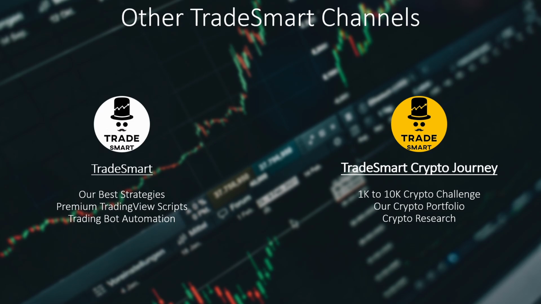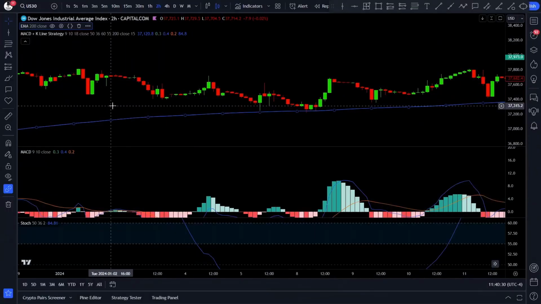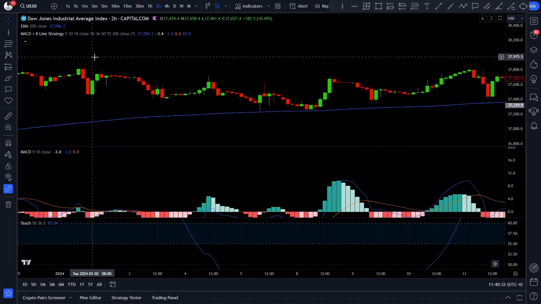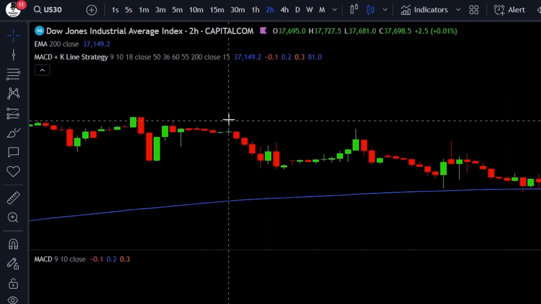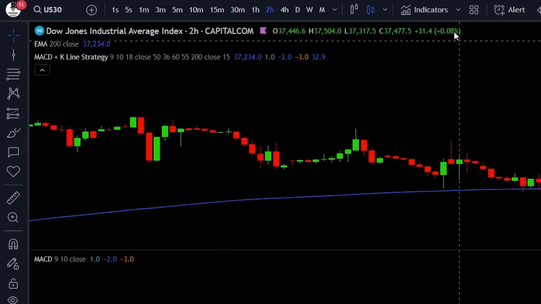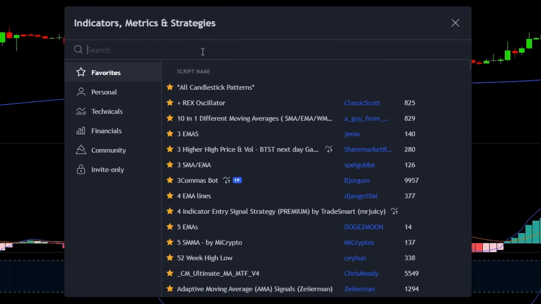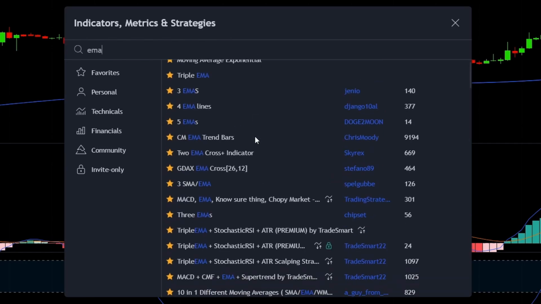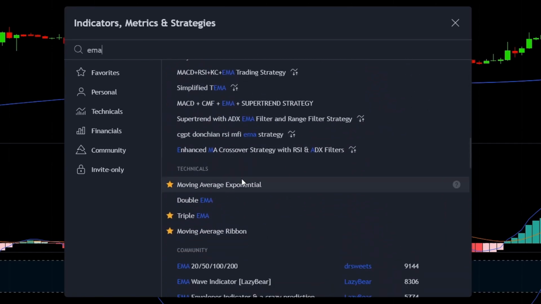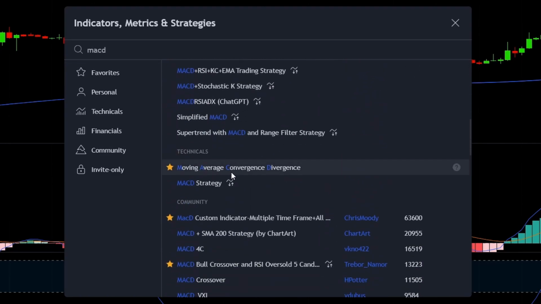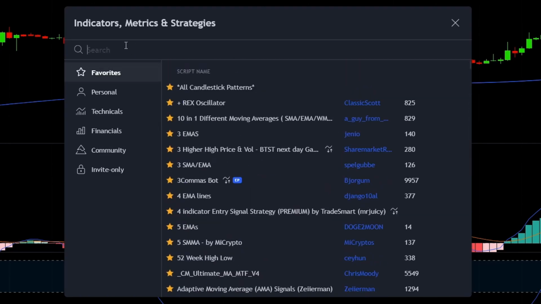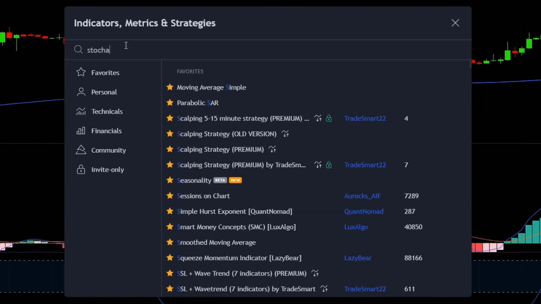Without wasting any time, let's get right into it. Okay, for this strategy, first open up TradingView, set up the US30 2-hour chart. Once you got that, let's add our indicators. We will need 3 indicators, so open up the Indicators tab and type in EMA. Click on the Moving Average Exponential, then type in MACD, add the Moving Average Convergence Divergence, and finally the Stochastic.